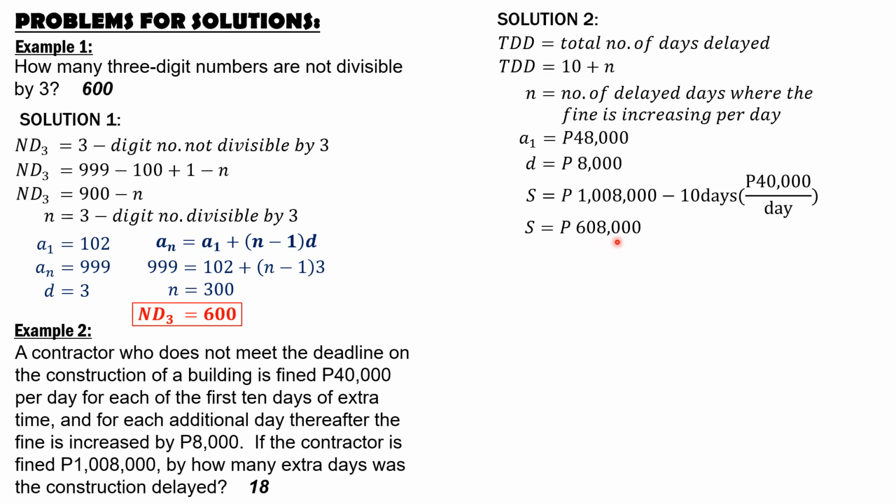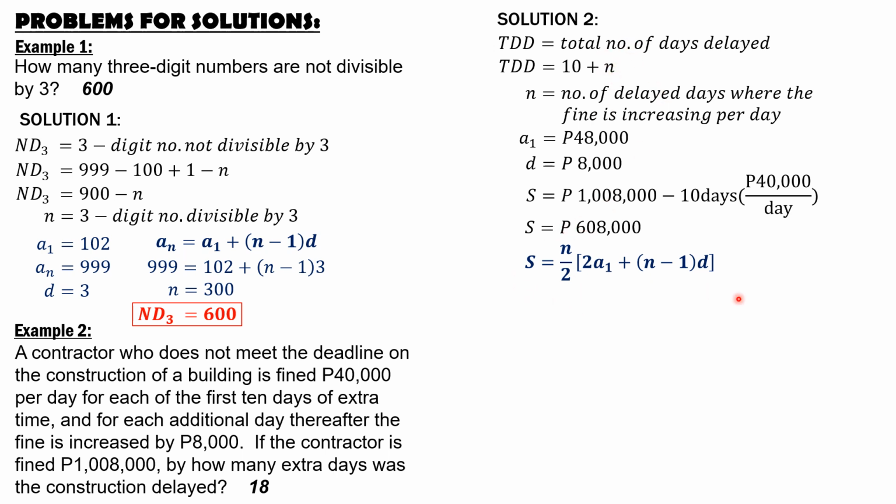This is for the case where the penalty is increasing by 8,000 pesos per day. So remember the formula for the sum. There were two formulas, but let's use the common formula, n over 2 quantity 2 times a sub 1 plus quantity n minus 1 times the common difference, where n is this n here. Sum is 608,000.